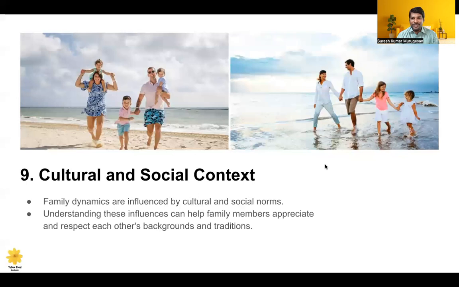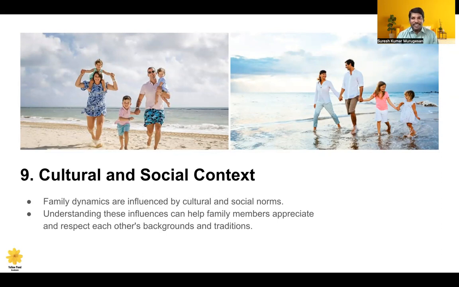The next one is cultural and social context. What is cultural and social context? Family dynamics are influenced by cultural and social norms. As we know, the culture where we belong has a huge impact, and we have to study whether a behavior is culturally constructed or socially constructed. That needs to be educated to them: what behaviors are appropriate, what behaviors are inappropriate. It is the role of counselors to educate them, and understanding these influences can help the family members appreciate and respect each other's background and traditions.